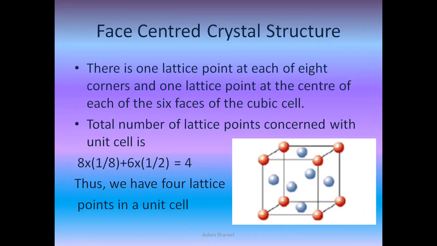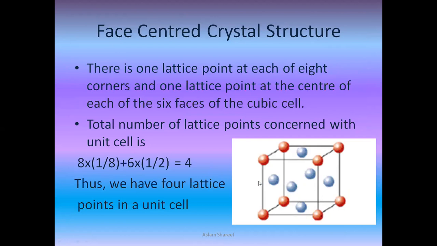The third one, face-centered crystal structure. In the face-centered crystal structure, again, we'll be having 8 lattice points on the 8 corners and 1 lattice point on each of the faces, 6 faces. So 6 plus this 8.